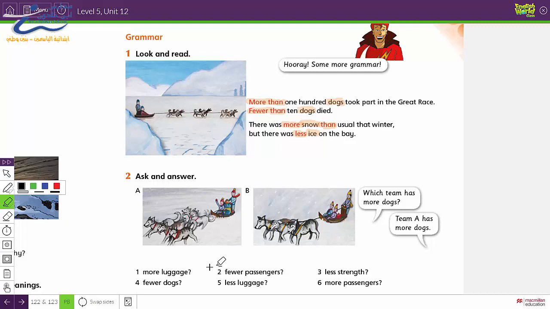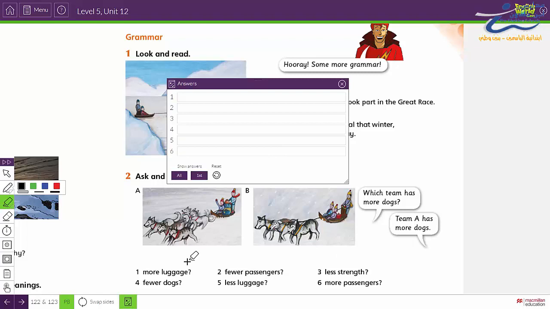Now I'll let you make questions on number 2, 3, 4, 5, and 6 and answer these questions. Remember, we use which team has. Which team has fewer passengers? Which team has less strength? And so on. And then give the answer.